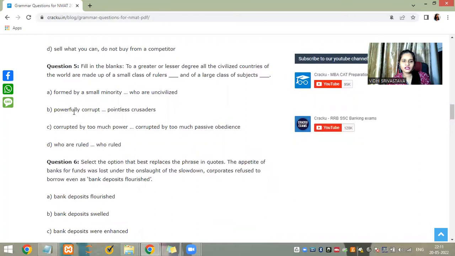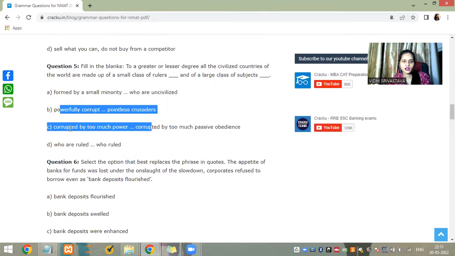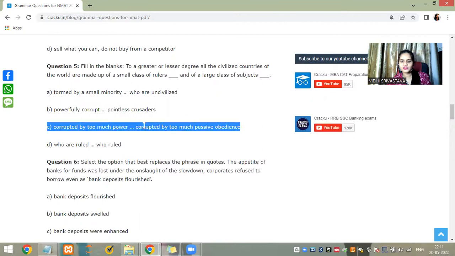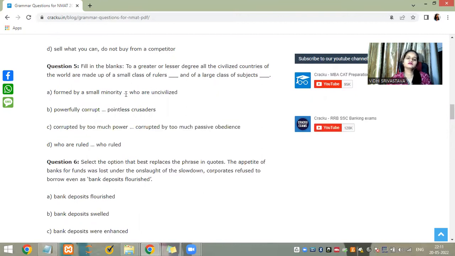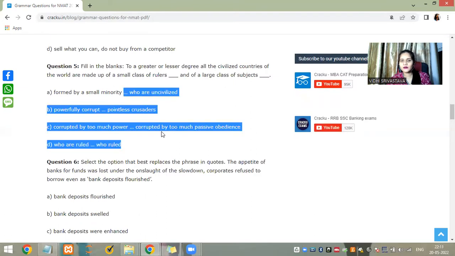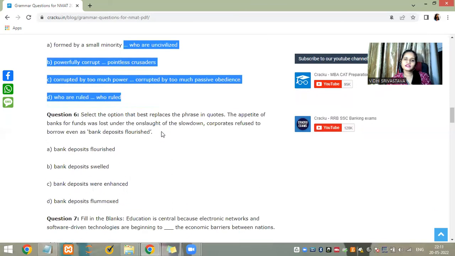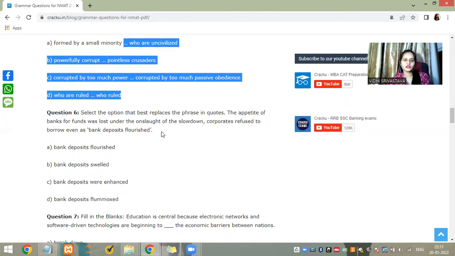Powerfully corrupt. Okay. Corrupted by too much power. Corrupted by too much passive obedience. So see, these are not questions that occur in your grammatical portion. I think these are questions based on some paragraph. This does not look like a grammatical question at all. Sometimes you'll find some out of the blue questions, and heavy questions. You don't have to worry about that.